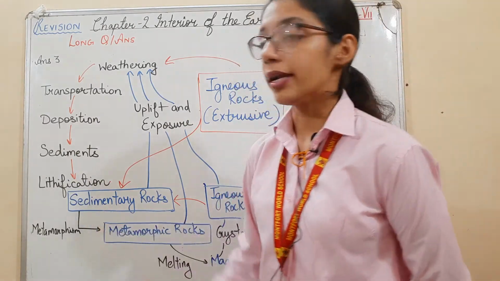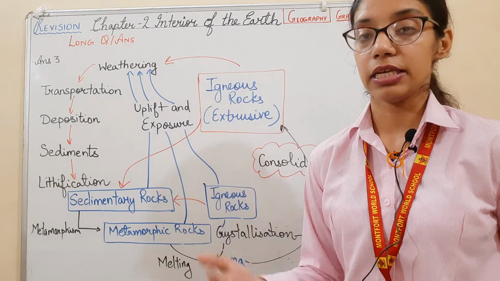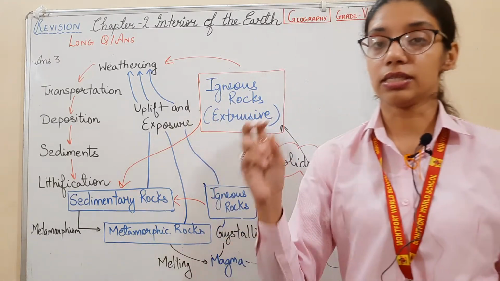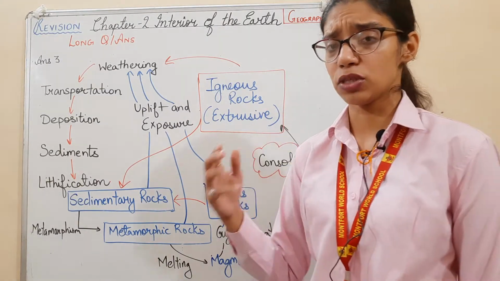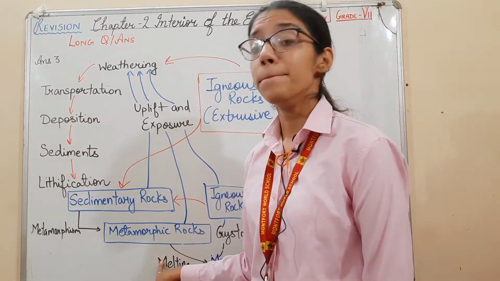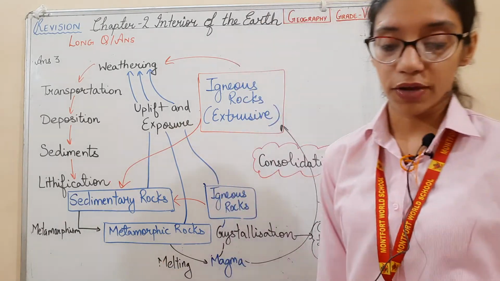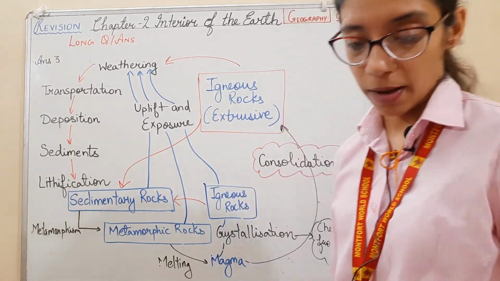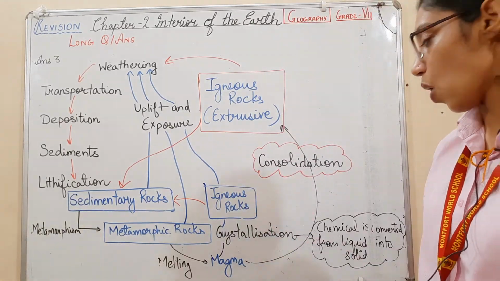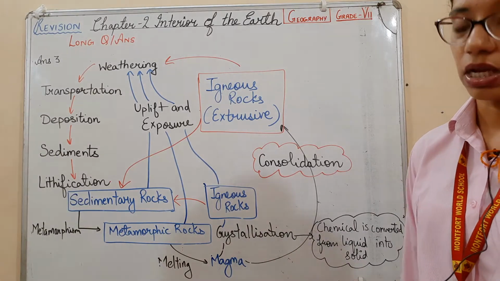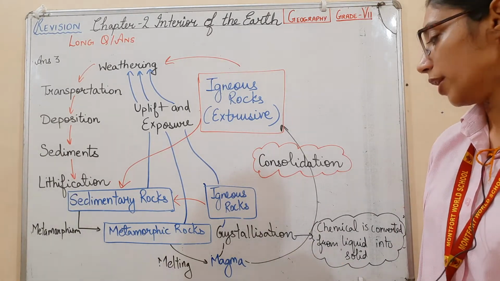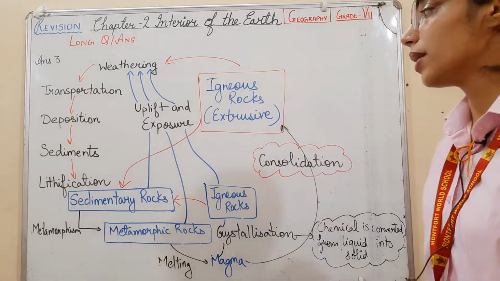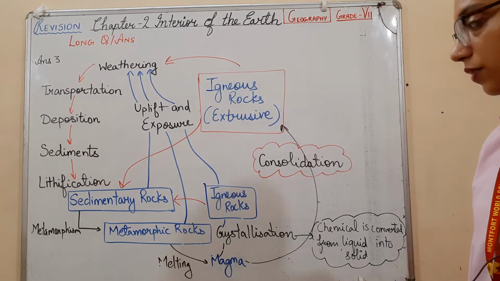Then, due to metamorphism, under intense heat and pressure, the texture changes, the mineral composition, their physical and chemical composition changes. So they form metamorphic rocks. When your metamorphic rocks are put under intense heat, they change into magma, and magma changes into igneous rocks through the process of crystallization, converting liquid into solid. Magma converts through consolidation into igneous rocks, that is extrusive.